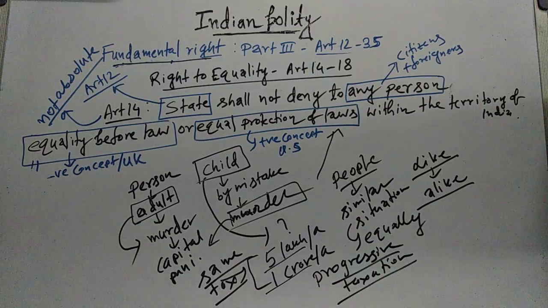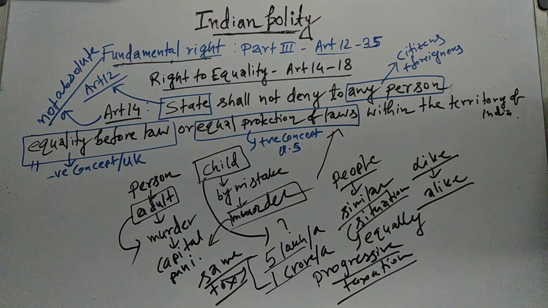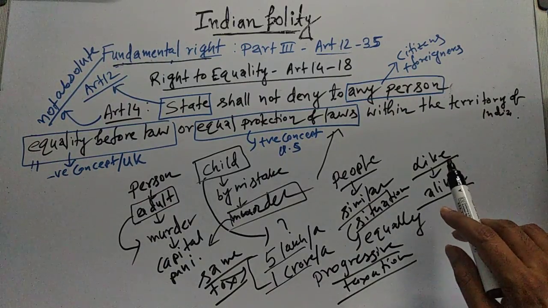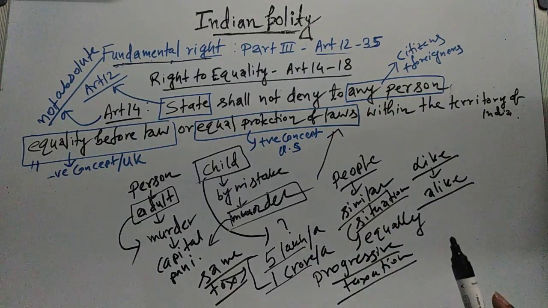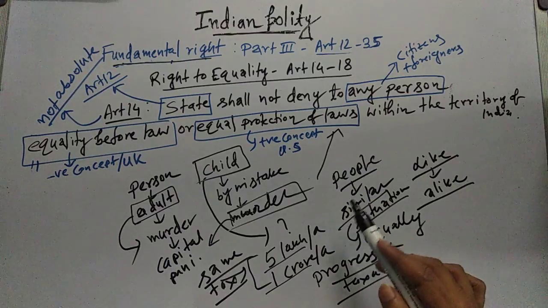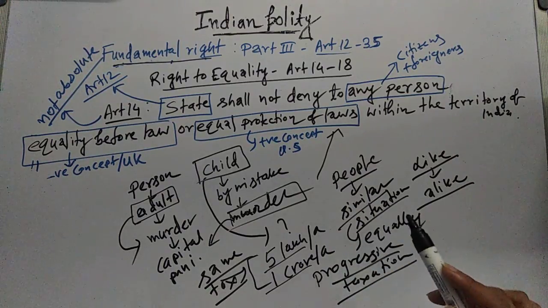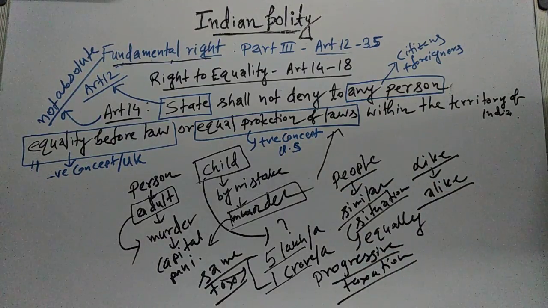That means equal protection of laws is saying that we will treat all the people equally, but only if those people are in similar situation. That means the like should be treated alike without any discrimination. The people who are in similar situation should be treated equally. So this is equal protection of laws.